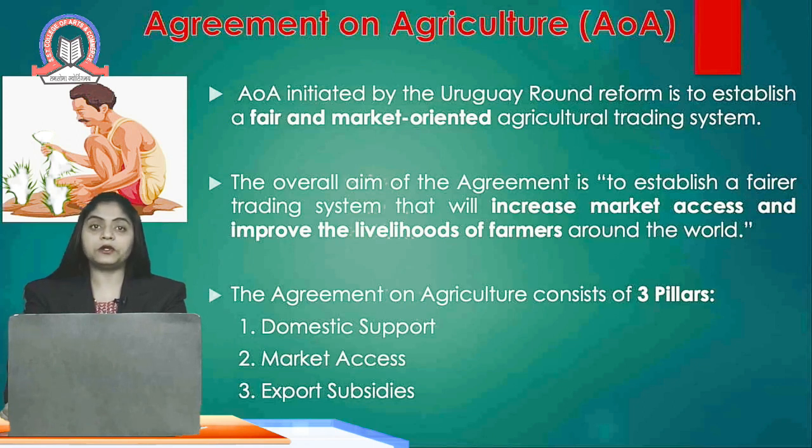The Agreement on Agriculture has 3 pillars. Pillar number 1 is good market access, then giving domestic support to the farmers, and reducing export subsidies. These are the three important pillars which are part of the Agreement on Agriculture.